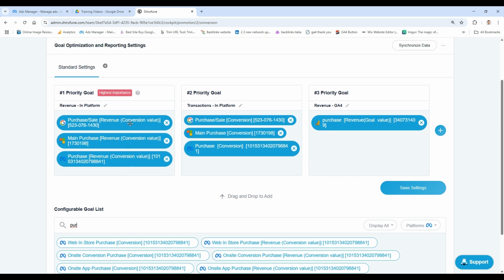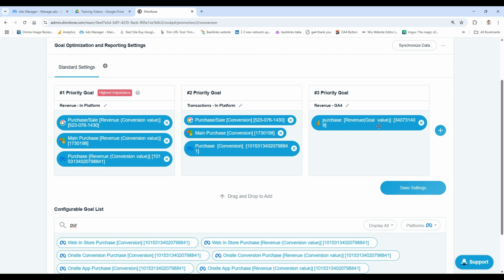It is very important to mention here that if you're using a third-party attribution company such as Triple Whale, if you're using GA4 or if you're using other platforms, you're going to be able to import the data in Shirofune through the use of our technical team, and that data can be used to report or optimize.